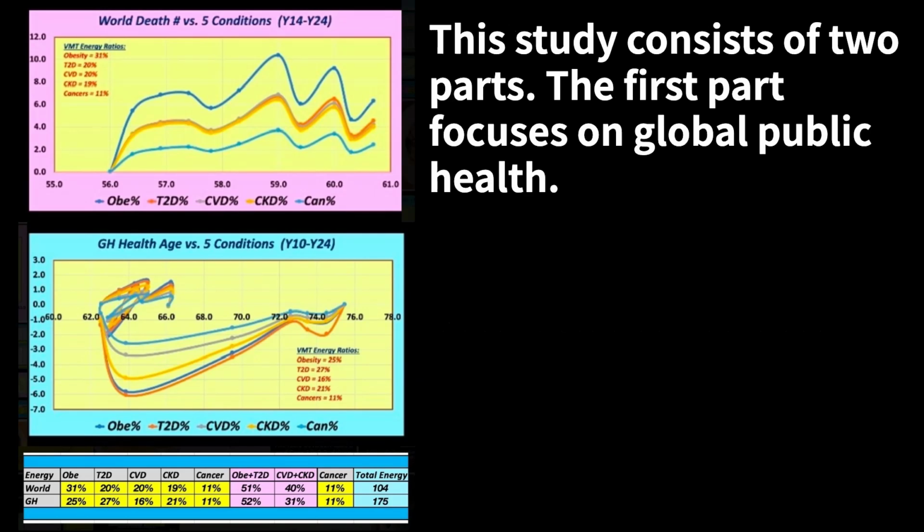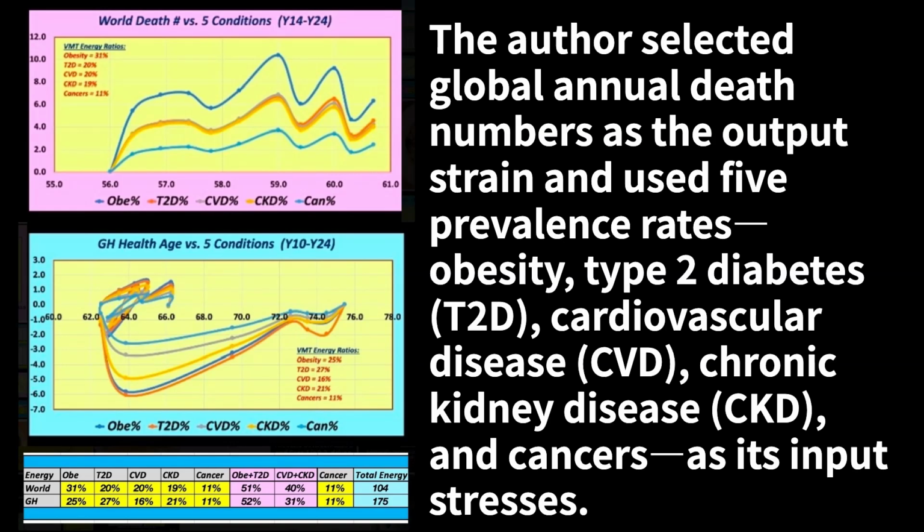This study consists of 2 parts. The first part focuses on global public health. The author selected global annual death numbers as the output strain and used 5 prevalence rates: obesity, type 2 diabetes, T2D, cardiovascular disease, CVD, chronic kidney disease, CKD, and cancers as its input stresses.